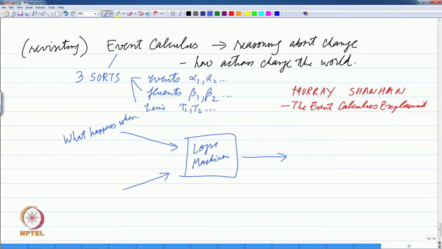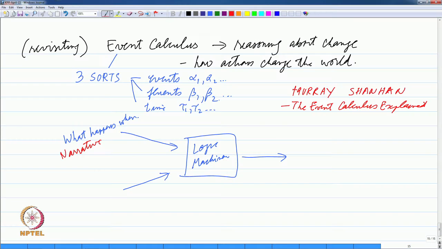So, John went to the canteen, he did something and he did something, all these are events, and so there is a narrative essentially. We will use the terms events and actions interchangeably. So, these actions happened or these events happened essentially.